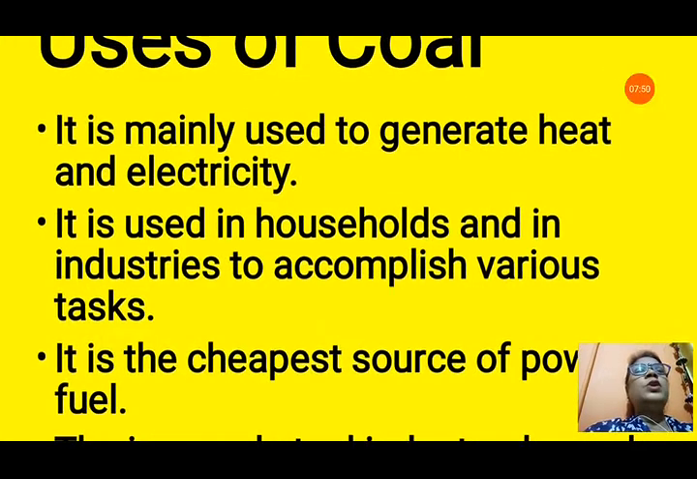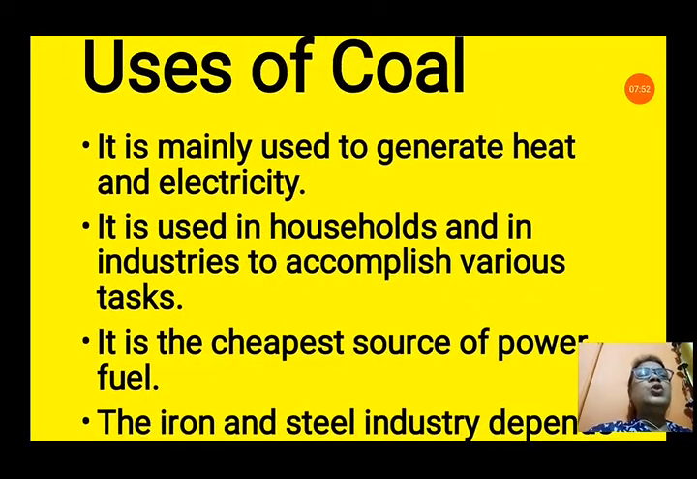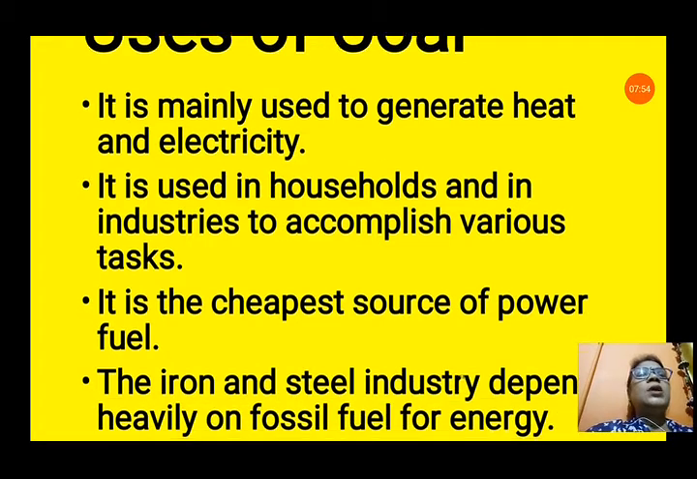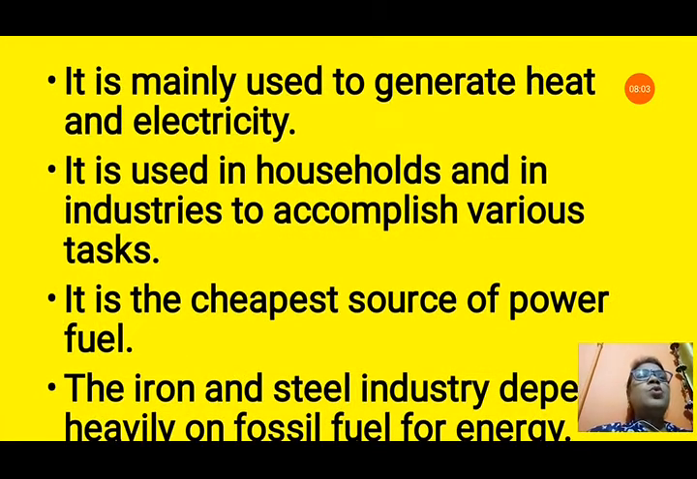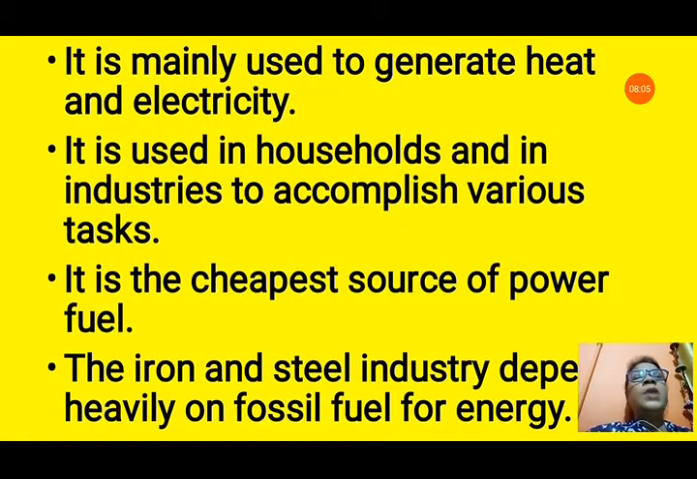Uses of coal. Coal is very much useful to us. It is mainly used to generate heat and electricity. It is a very good source of heat and electricity. It is used in households and industries to accomplish various tasks. In many industries it is used, mostly in thermal power stations. It is the cheapest source of power fuel.